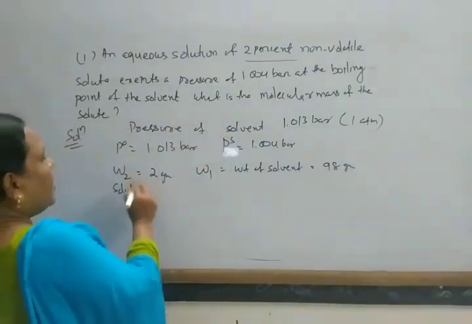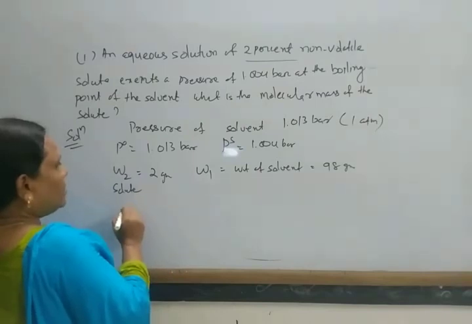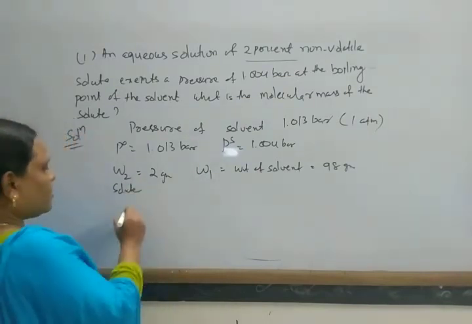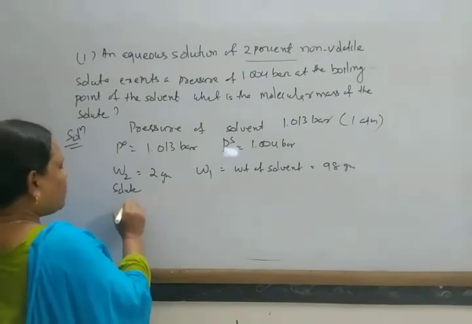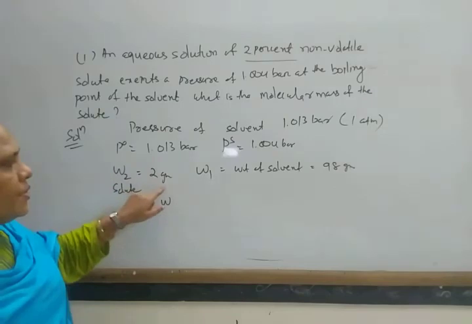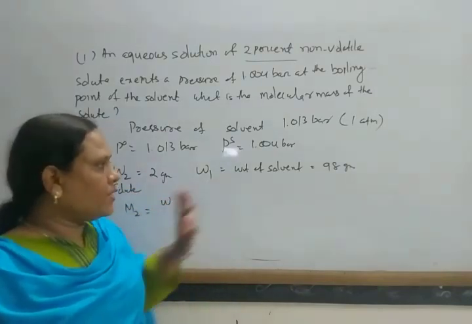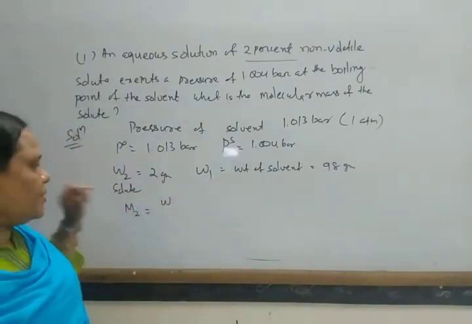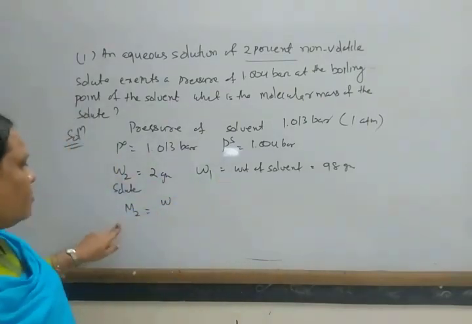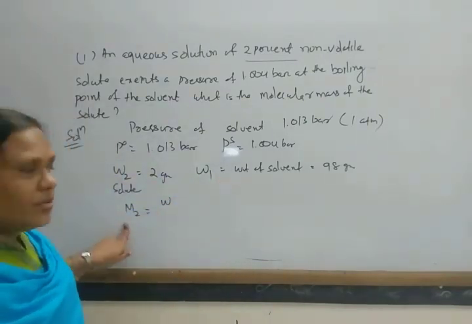So in this way you have to find out the molecular mass M2. W2 is 2 gram, the weight of solute, and W1 is the weight of solvent, 98 gram. So you have to find out M2.